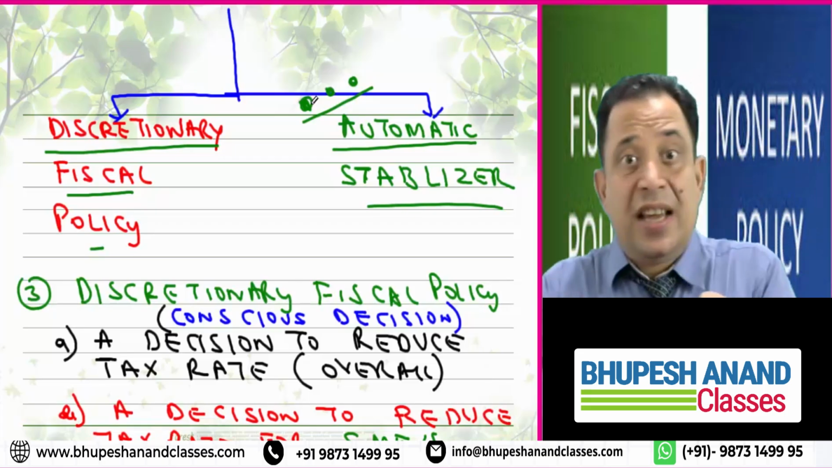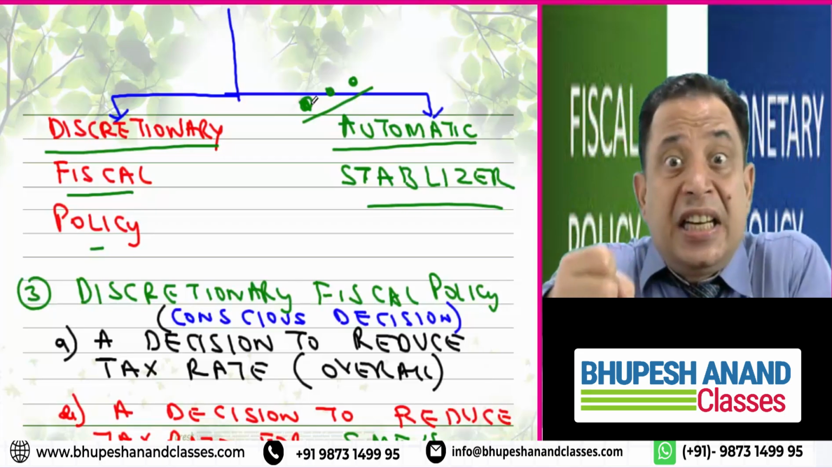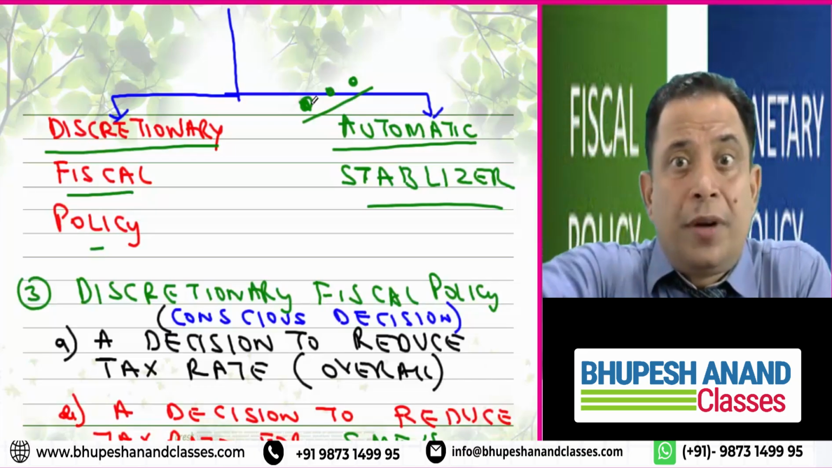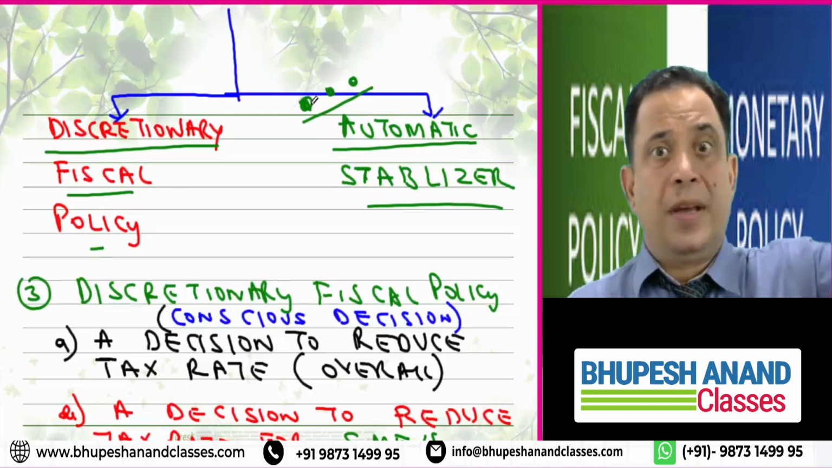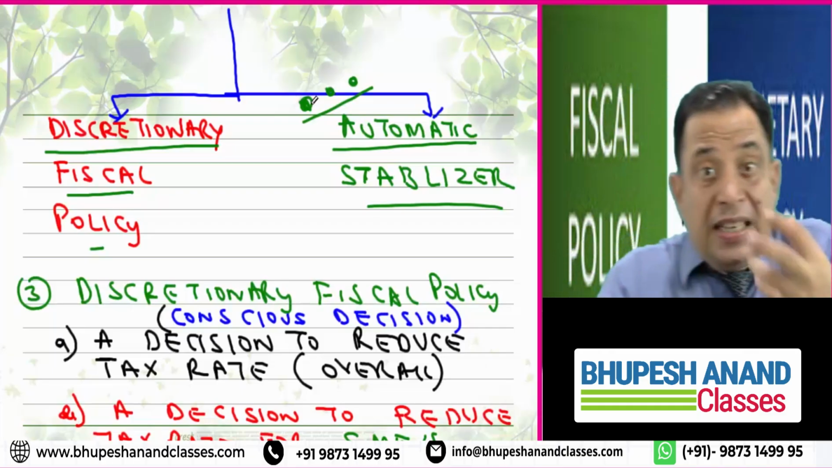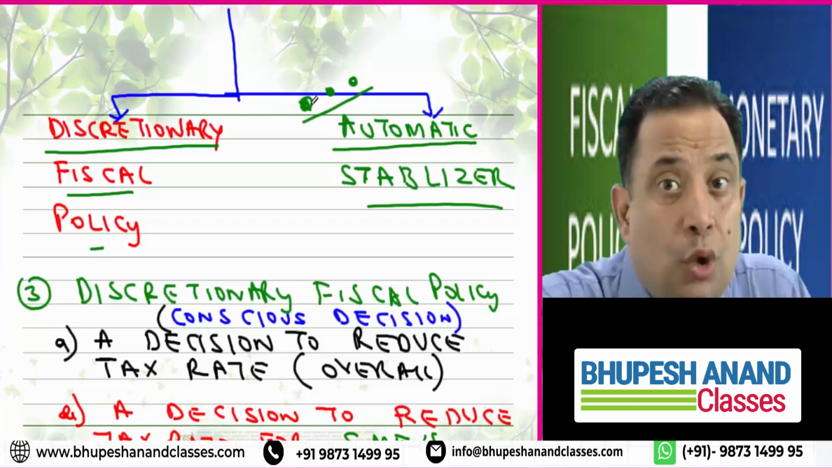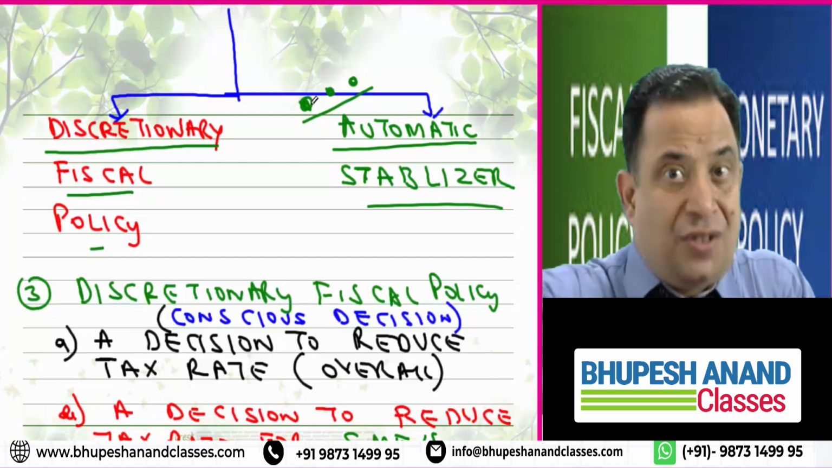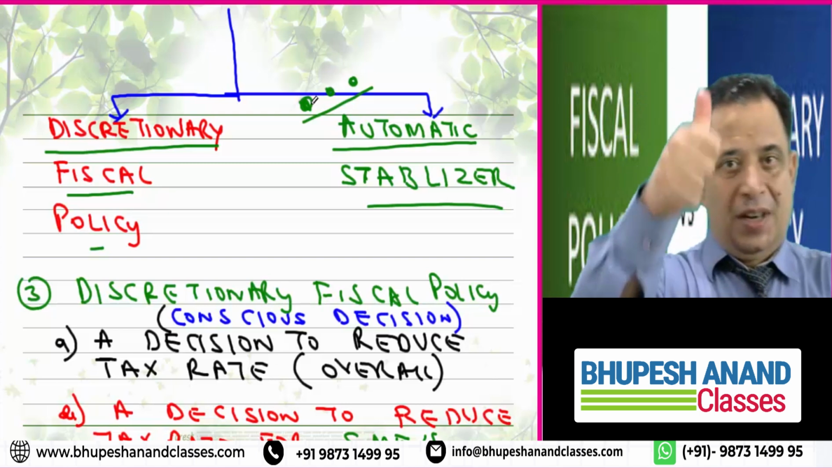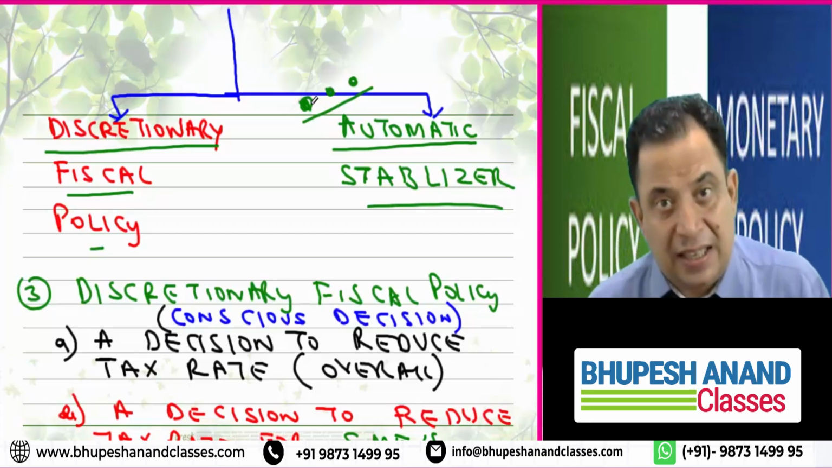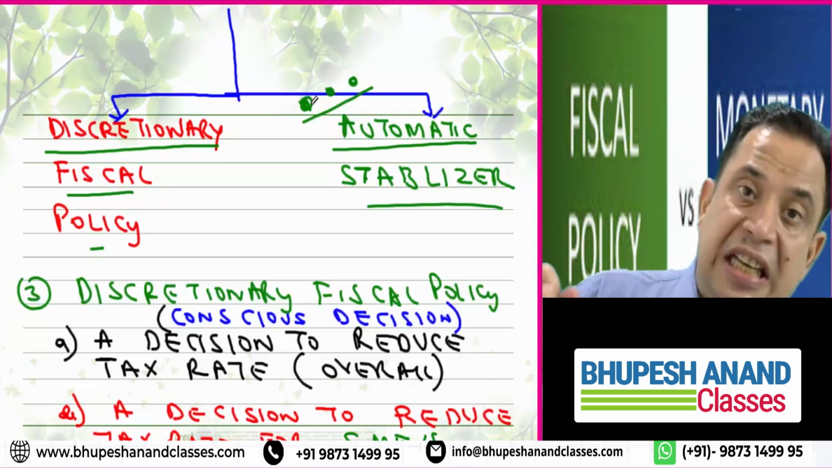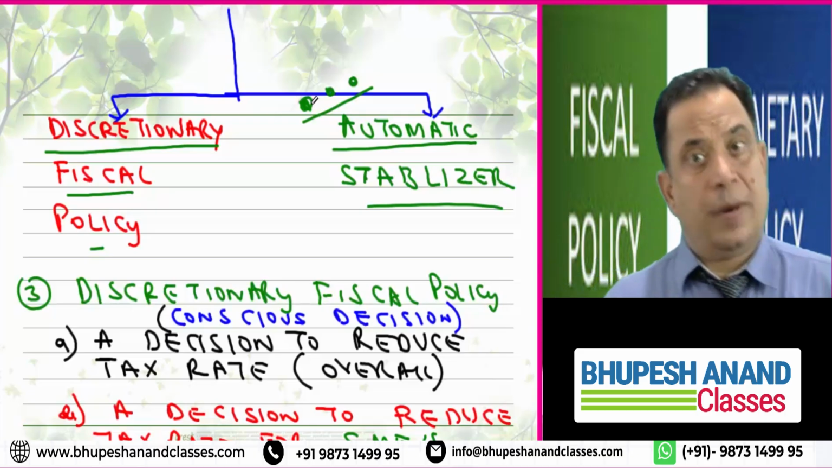One is discretionary. It means the government on its own is taking the decision that this sector's tax rate should be reduced or this sector's tax rate should be increased. It means they are taking conscious decisions. If the government is taking conscious decisions in regard to tax, revenue, and expense, I will say it is discretionary fiscal policy. I repeat, we can discuss fiscal policy under two categories: discretionary fiscal policy and automatic stabilizer.